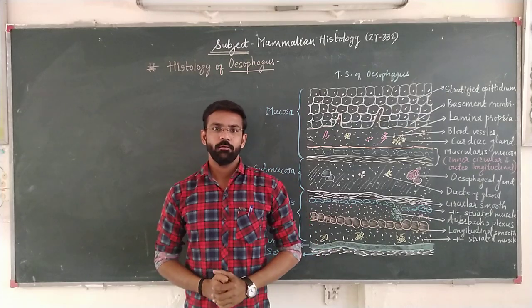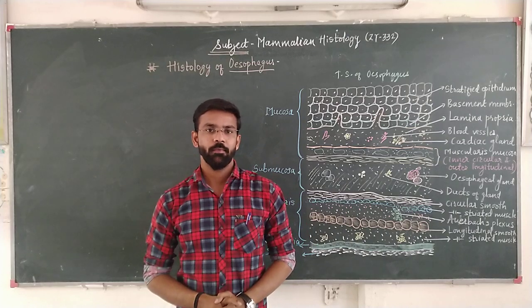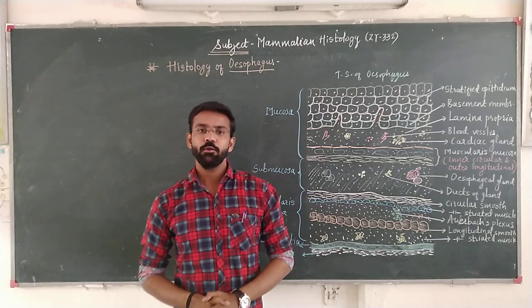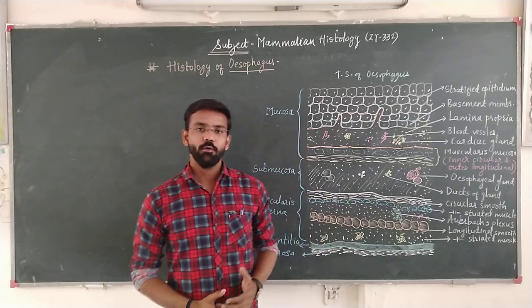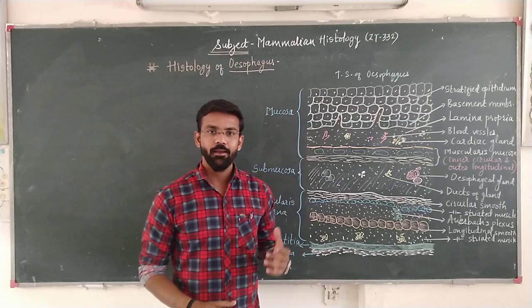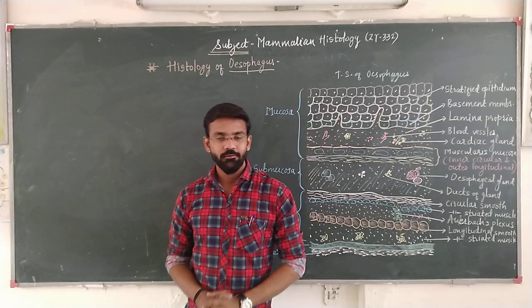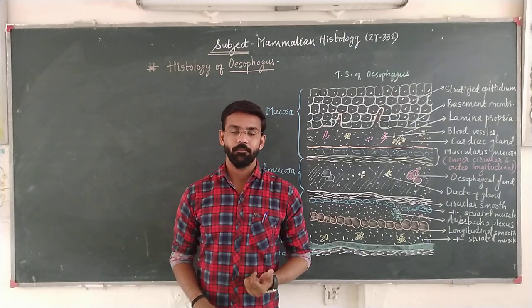In today's lecture, we are going to discuss a topic from mammalian histology: the histological structure of the esophagus. We know the esophagus is a part of the alimentary canal, which starts from the mouth and ends at the anus. This alimentary canal is a tubular organ, part of the digestive system, in which food material travels and is processed for digestion, right?